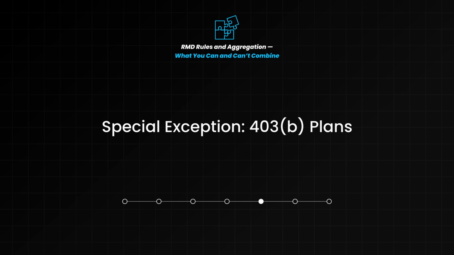There is one twist. If you have multiple 403b plans, you can aggregate those RMDs. You would still need to calculate the RMD for each 403b plan that you had, but then you could take the total amount from any one of your 403b plans. But keep in mind that you cannot combine the 403b with the RMDs from IRAs or 401ks.